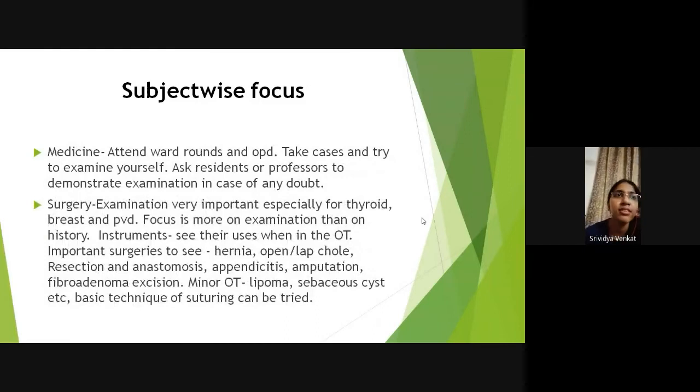Okay, in medicine, my favorite part personally is the ward rounds, because in the ward rounds you get to see so many cases together. Like one case of hemiparesis, the very next case of pleural effusion, the very next case of a valvular heart disease. It is very interesting, and also because it's kind of spoon fed, because the teachers will discuss what the management is, what the complications are that you're seeing, and you get to learn much more in your ward rounds, I would say.